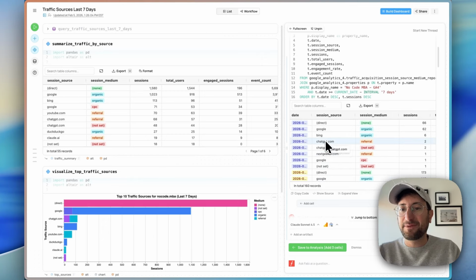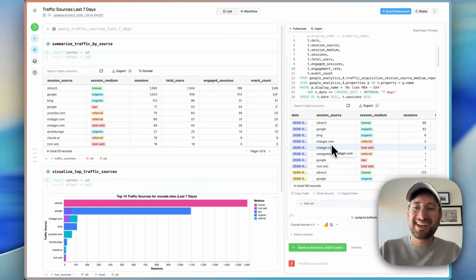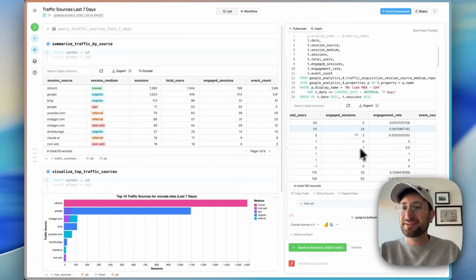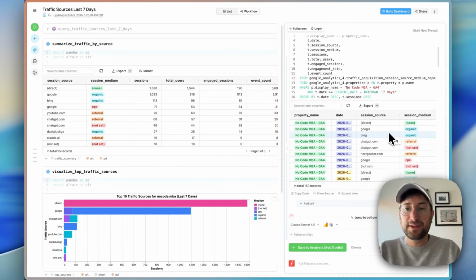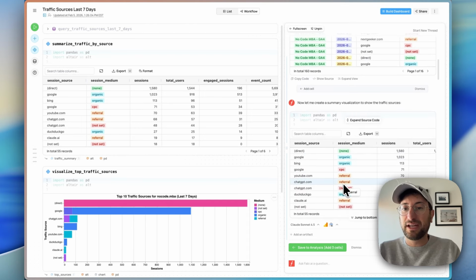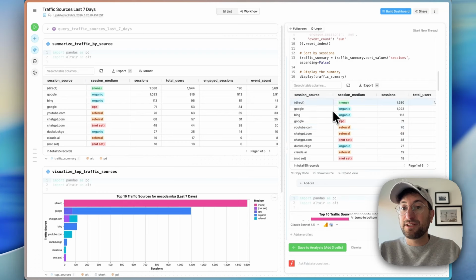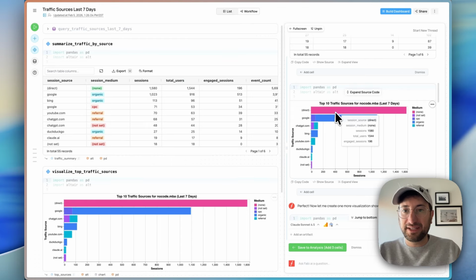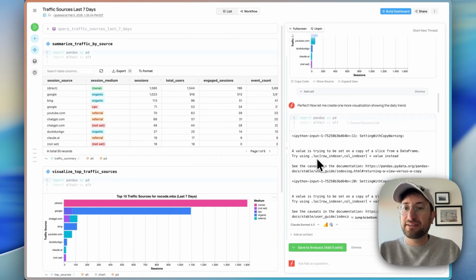So we can see, for example, this is ChatGPT, which I'm going to get to in a second. I thought was really interesting. Sessions, total users, engagement rate. So it's pulling in all this data that otherwise I would just never know to look at, or I just wouldn't go in and actually see it. Then it created a summary, so I can see it summarizing the sessions by source. And then it created a visualization here of where the traffic is coming from.